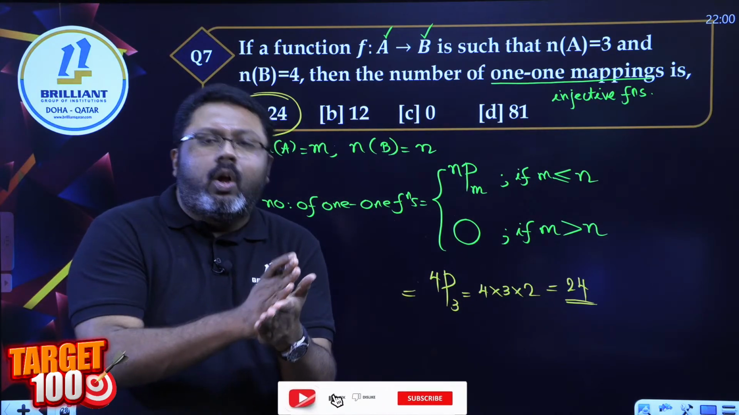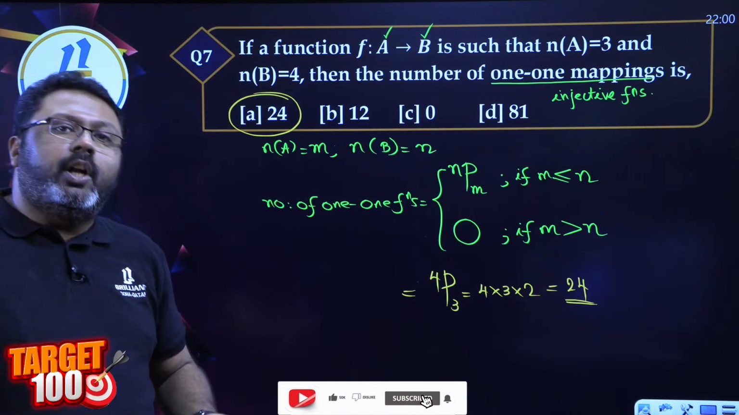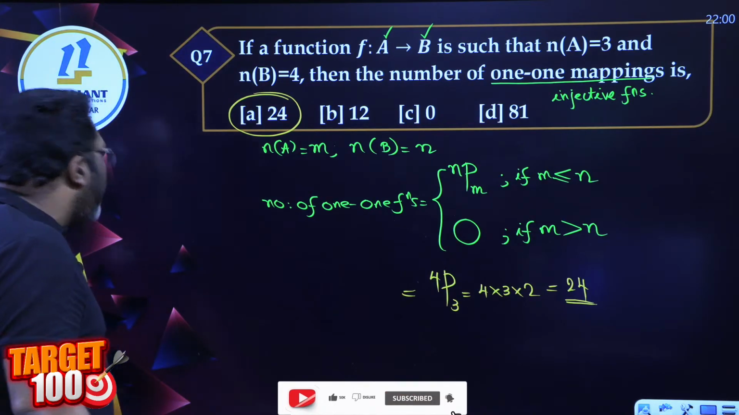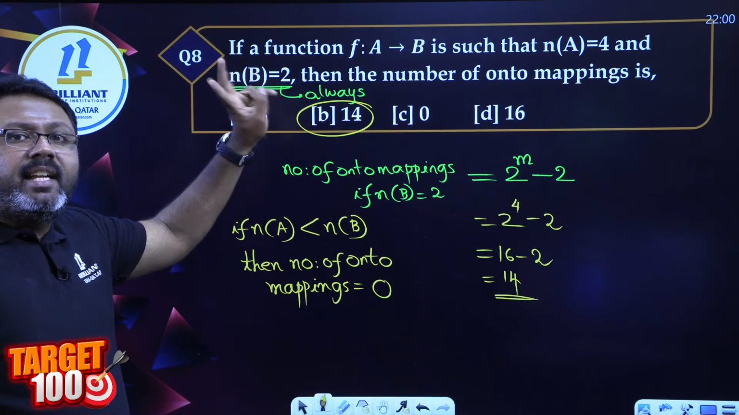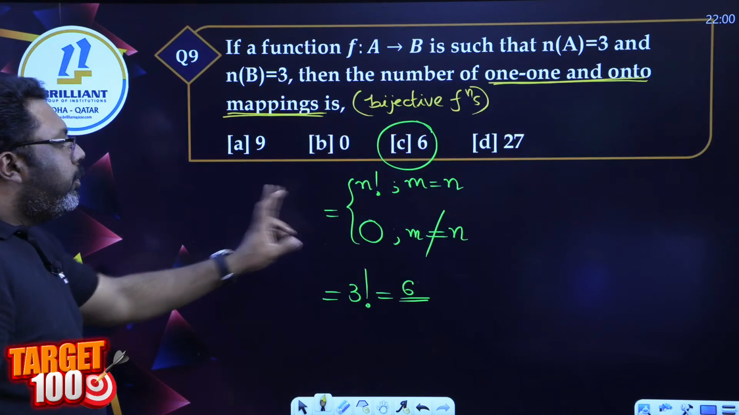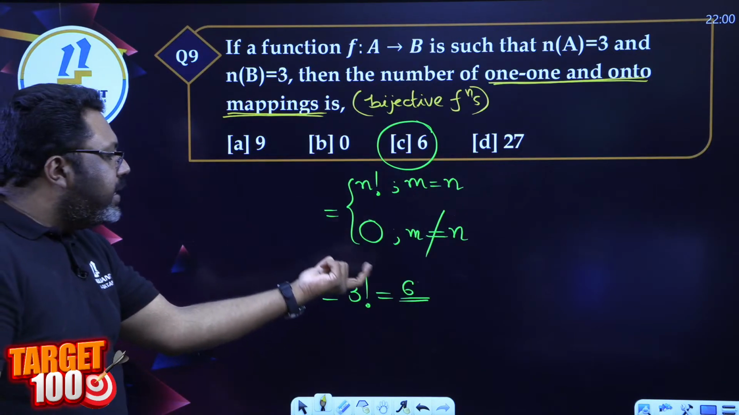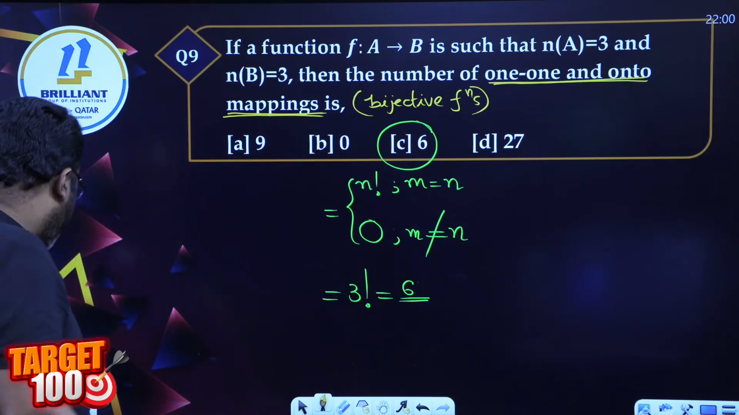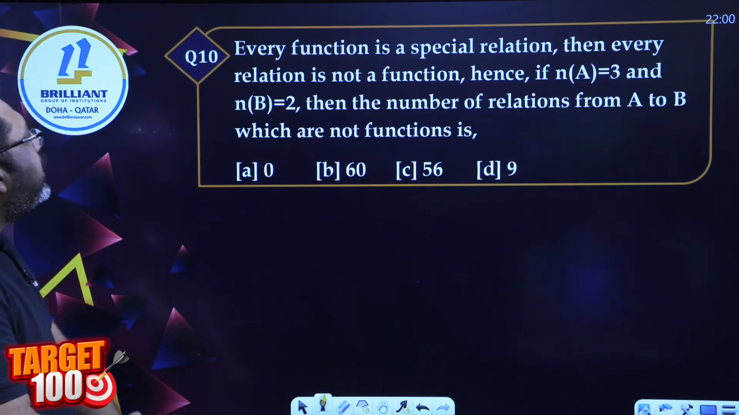So please learn the conditions, that is very important. When does it become 0? When do I have to calculate? This is what you have to learn. For onto, you have to calculate only if the second set has 2 elements: 2 raised to m minus 2. Yes, please remember the conditions. Very simple conditions, one word answers. Okay, moving forward to the next question, my dear students.